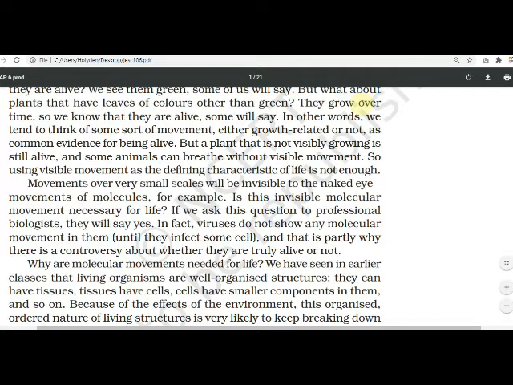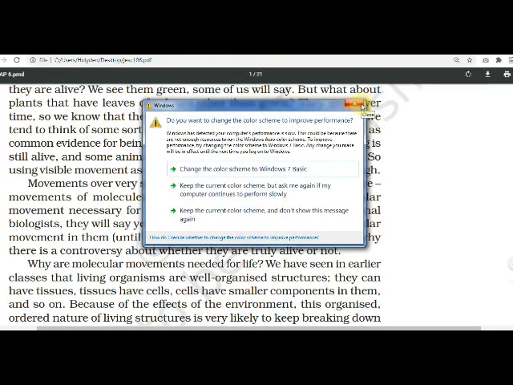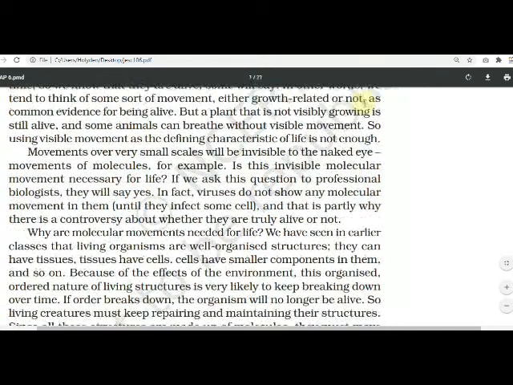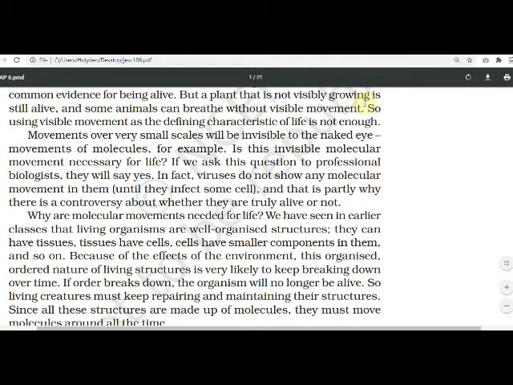Why are molecular movements needed for life? We have seen in earlier classes that living organisms are well organized structures. They can have tissues. Tissues have cells. Cells have smaller components in them, and so on. Because of the effects of the environment, this organized, ordered nature of living structures is very likely to keep breaking down over time. If order breaks down, the organism will no longer be alive. So, living creatures must keep repairing and maintaining their structures.